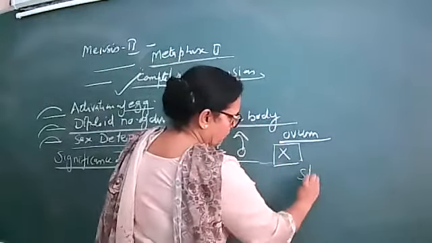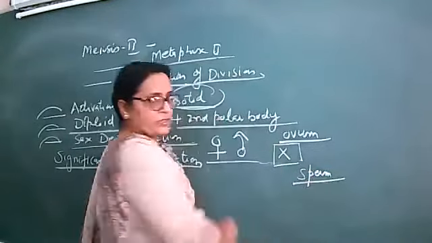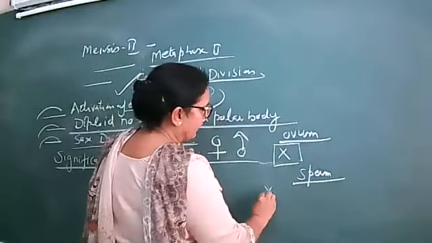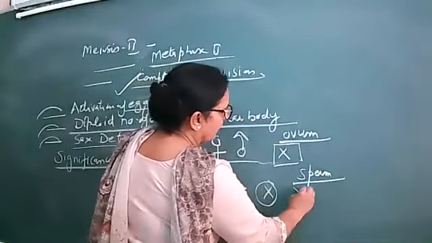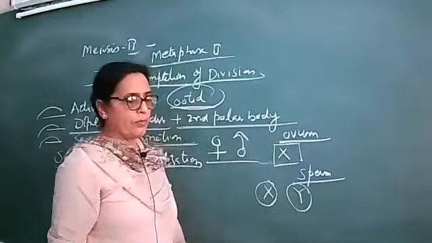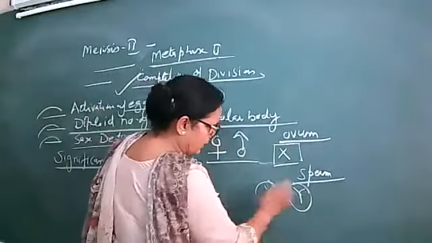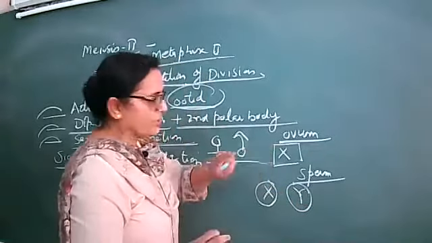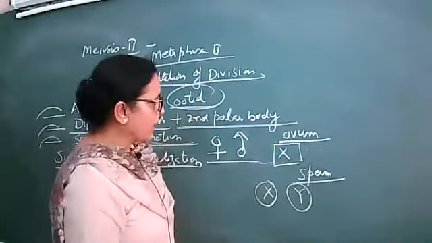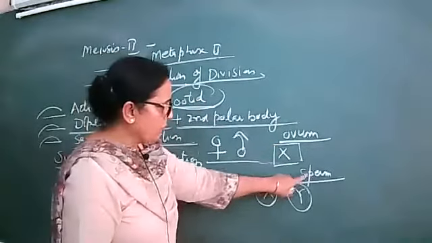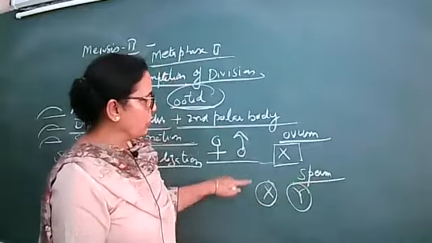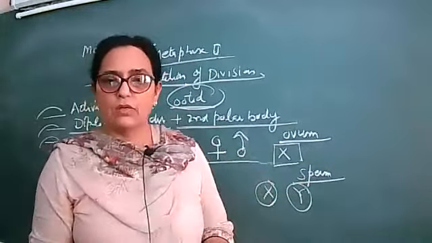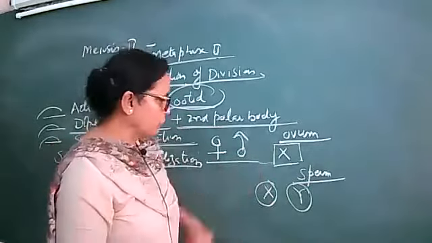The sperms may be of two types: half of the sperm have the X chromosome, and the others have the Y chromosome, because X and Y are the two sex chromosomes of the males, and X is the sex chromosome of the female. Now it depends upon which sperm is going to fertilize the ovum. Ova are all the same because they have only the X chromosome.